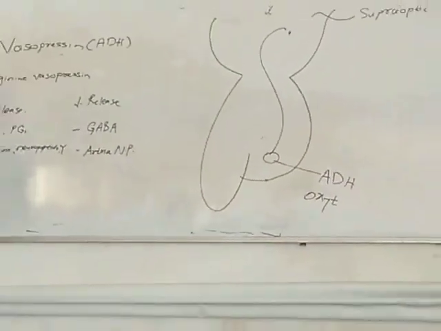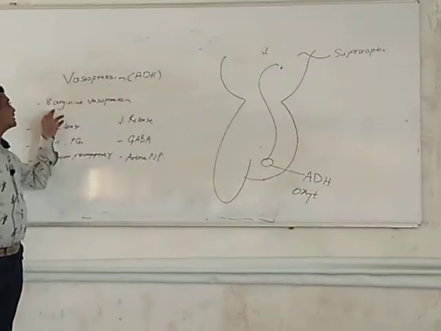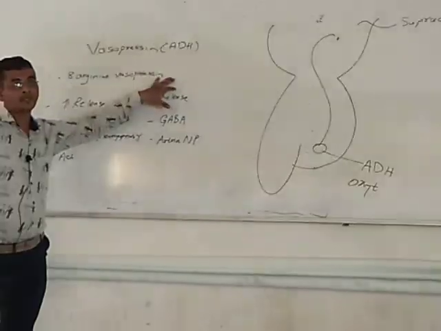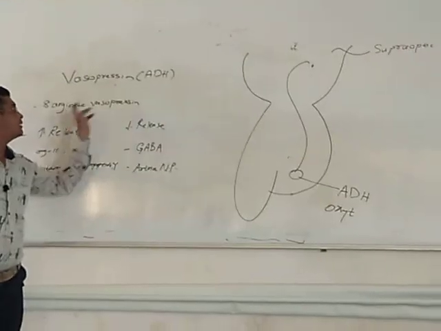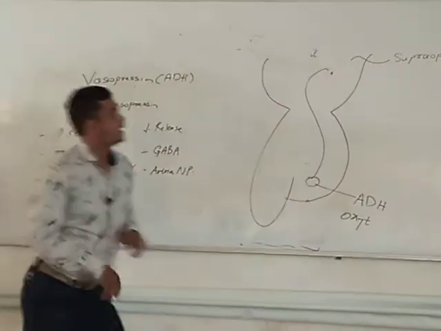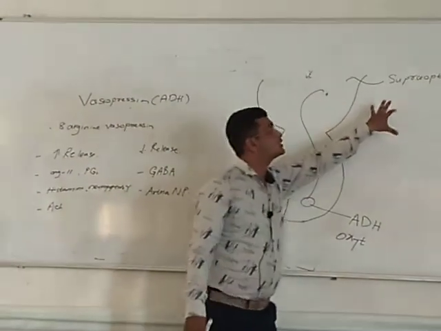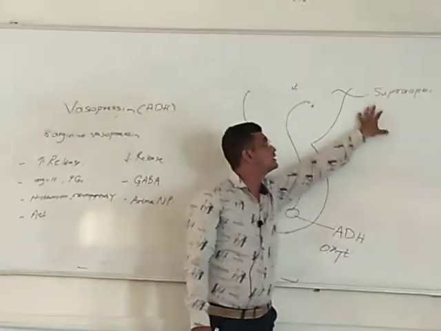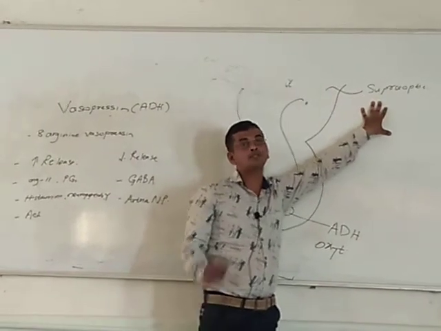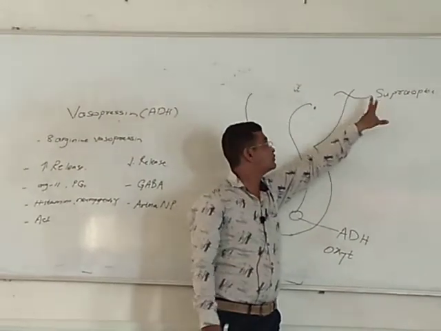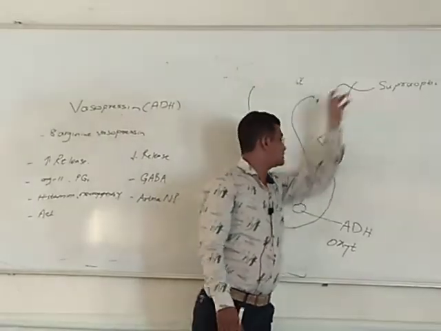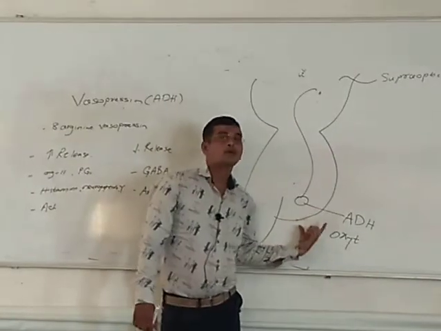The chemical name of this drug is 8-arginine vasopressin. This hormone is synthesized in your hypothalamus, in the supraoptic nucleus, and it is stored in the posterior part of the pituitary gland.